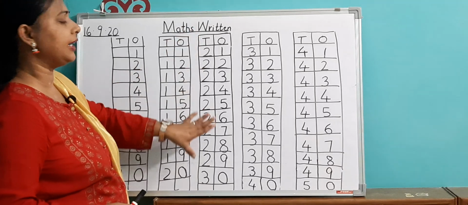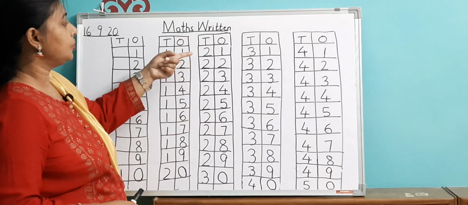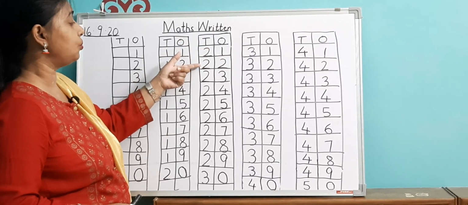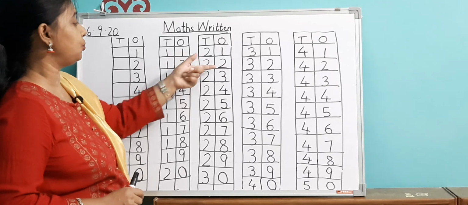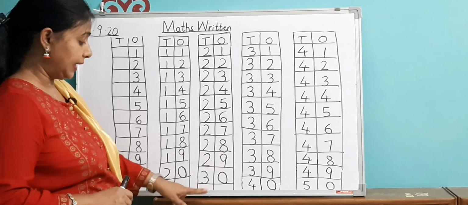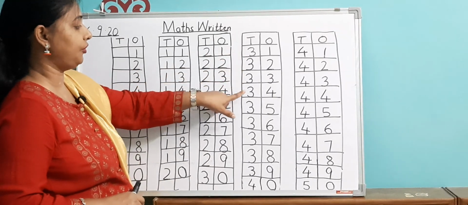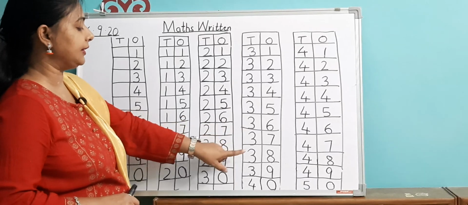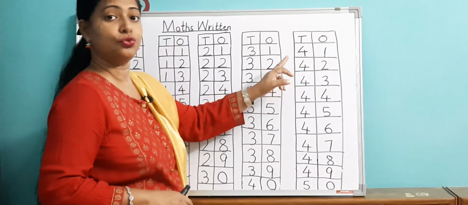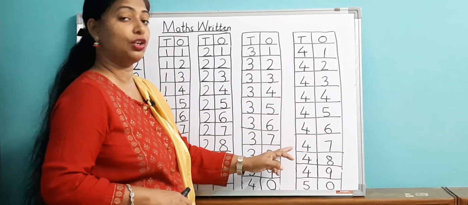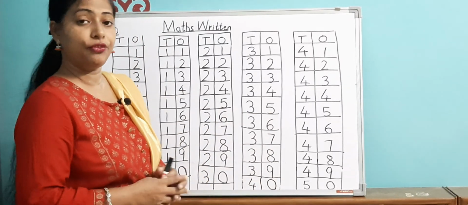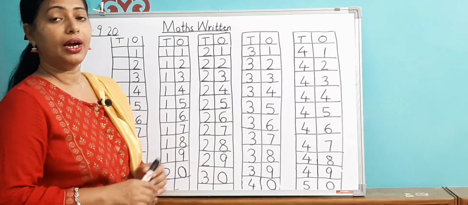If I give from anywhere in the middle, if I give from 21, you have to complete it. 21, then what comes after 21, 22. You will have to write 22, then 23, 24, 25, 26, 27, 28, 29, 30. Then after 30 comes 31, 32, 33, 34, 35, 36, 37, 38, 39, 40. After 40 comes 41, 42, 43, 44, 45, 46, 47, 48, 49, 50. These all numbers you have to learn. If you will not learn, you will not be able to do any of the exercises.